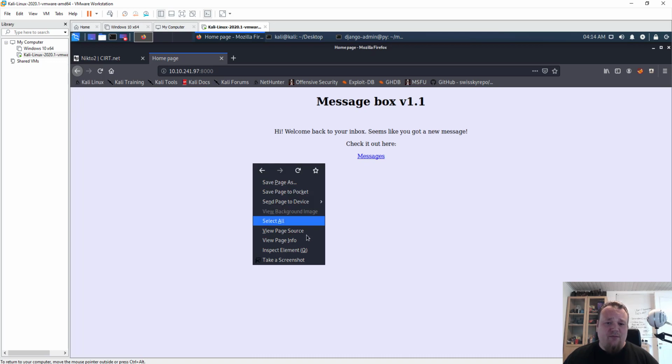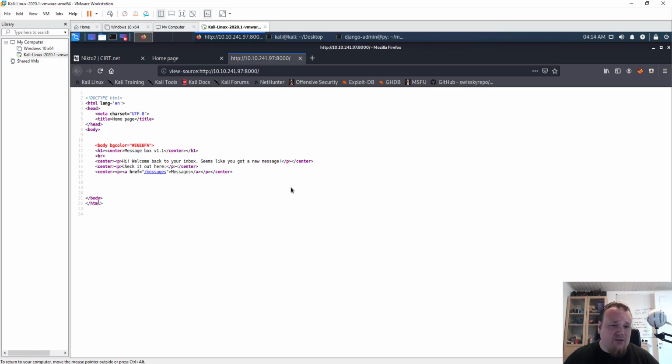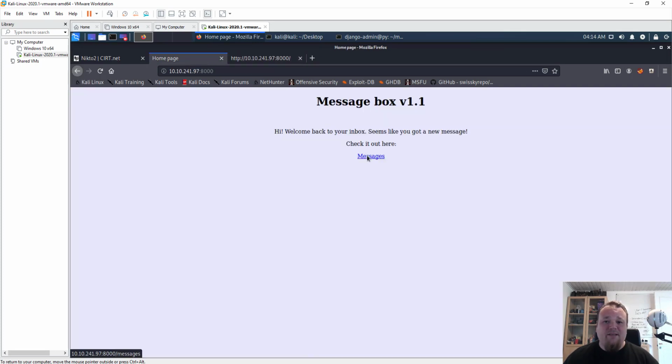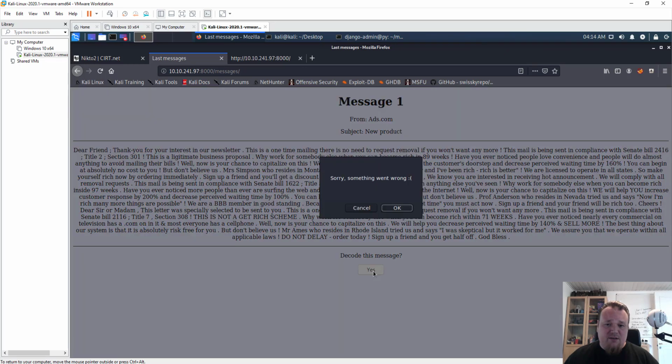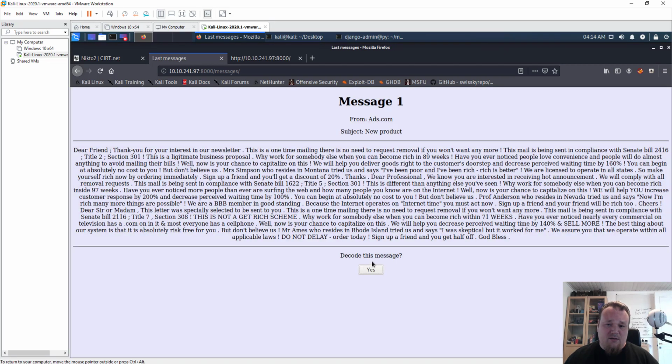So now I have this hi and welcome, and nothing here. I could right click and view page source, and it looks pretty boring. But I'm going to click the linked messages, and let me see. Yeah, it looks fine, I guess. A lot of text, it doesn't really do anything. We'll decode this message. Sure, let's do it. Okay.